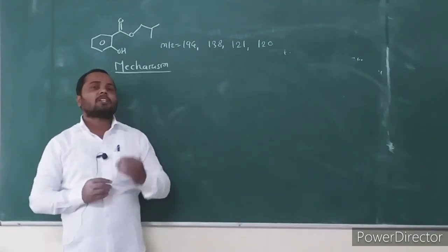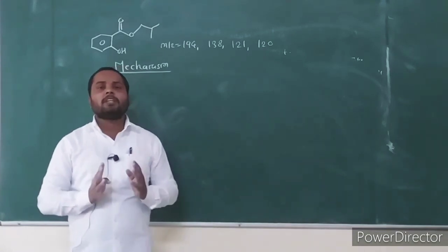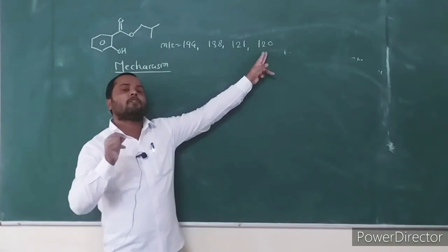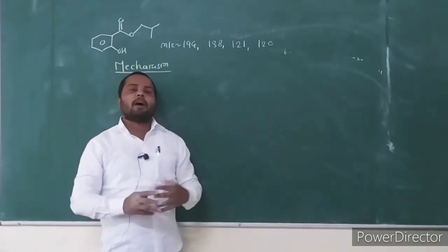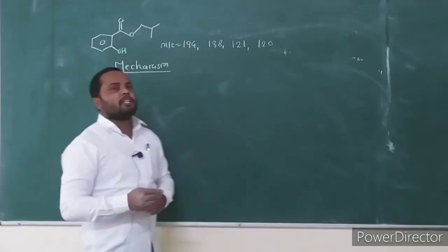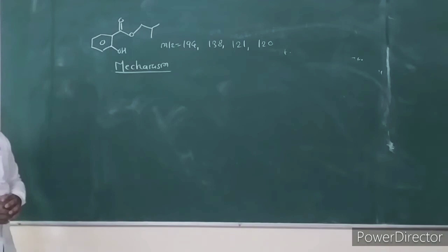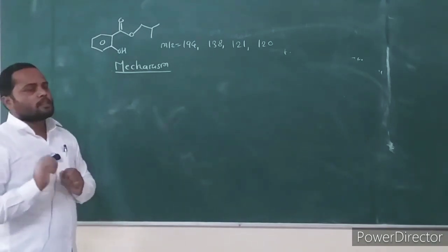Also we discussed ortho effect fragmentation. The ortho effect fragment ion also has an even mass number. So out of the 2 fragment ions, one is formed by McLafferty fragmentation and the other is formed by ortho effect fragmentation. With respect to the ester, there is an ortho hydroxy group present. In this compound, ortho effect fragmentation is possible.